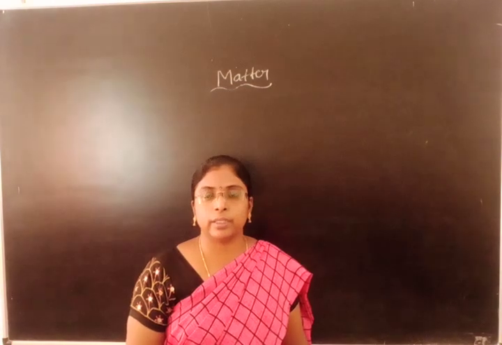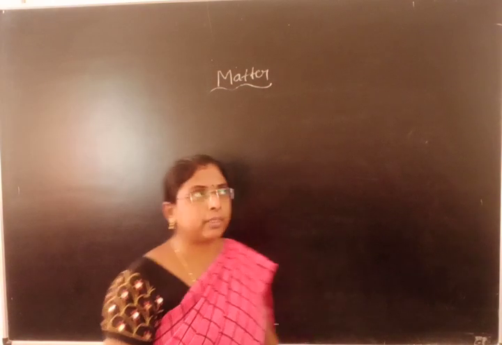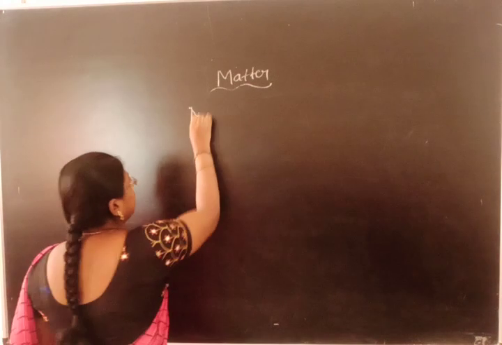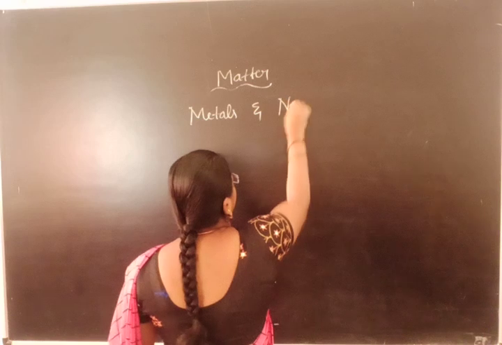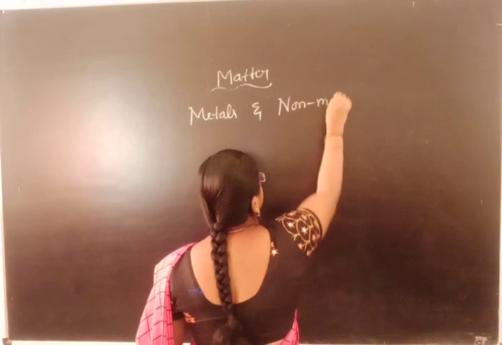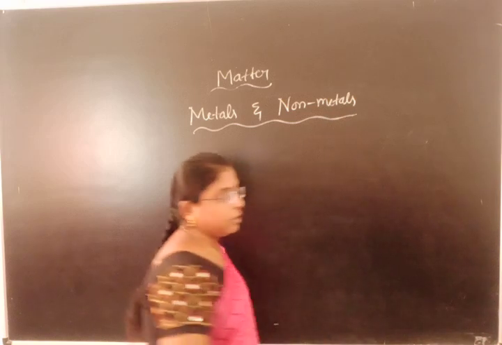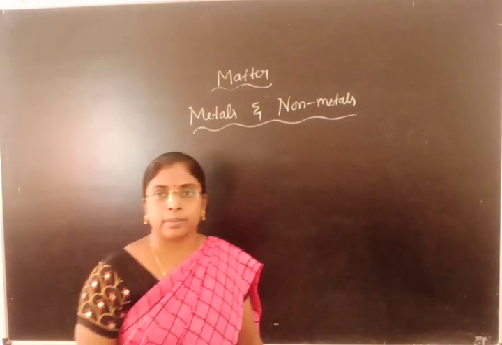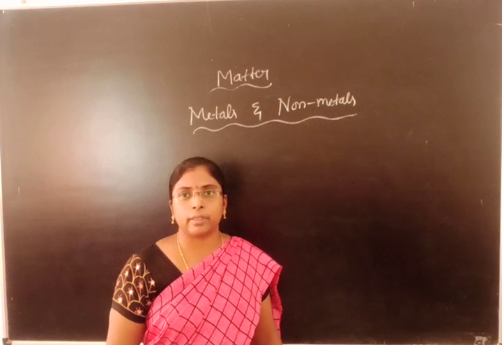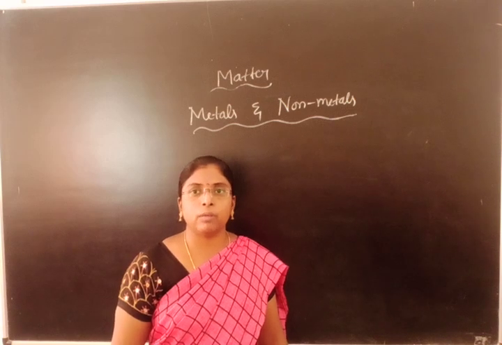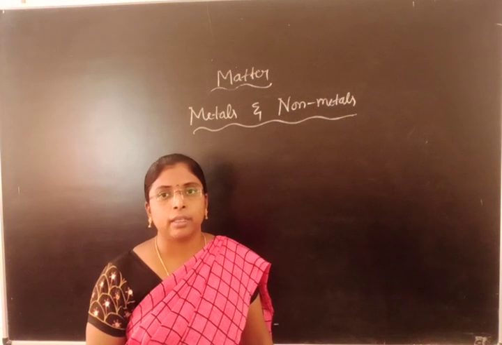In your school days, you have studied regarding metals as well as non-metals. What are these metals? Metals are good conductors of heat and electricity, whereas non-metals are bad conductors of heat and electricity.